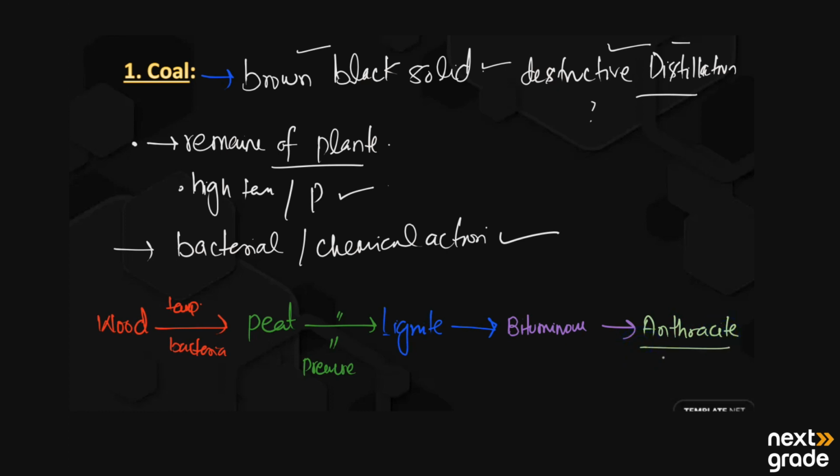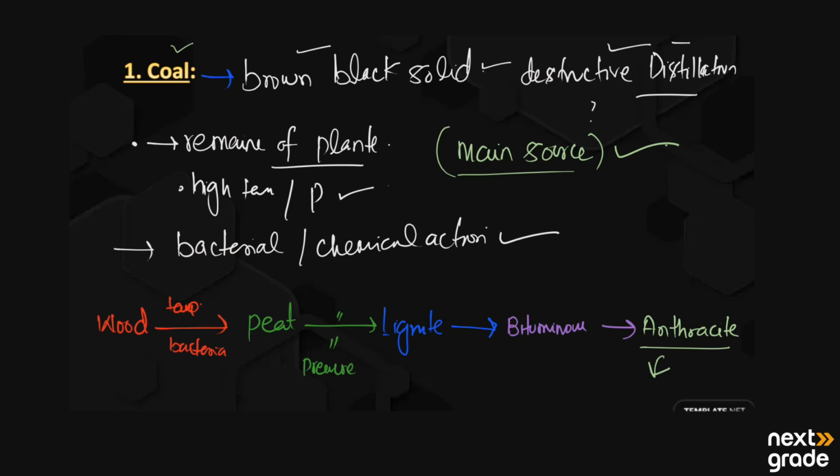Then this anthracite with the help of distillation gives us coal, and that coal is the main source of organic compounds.